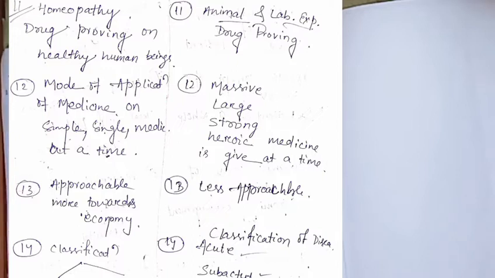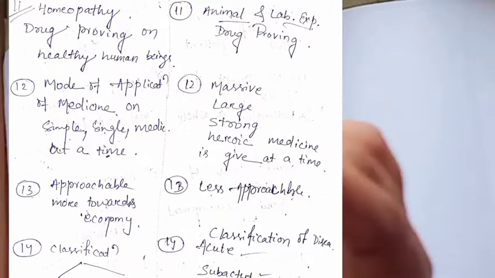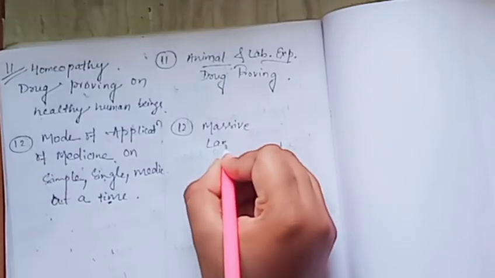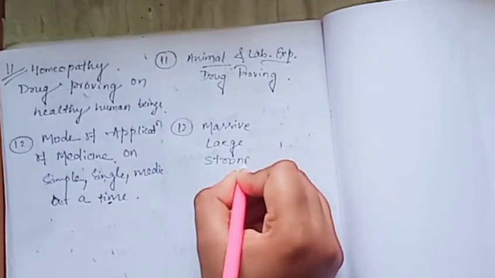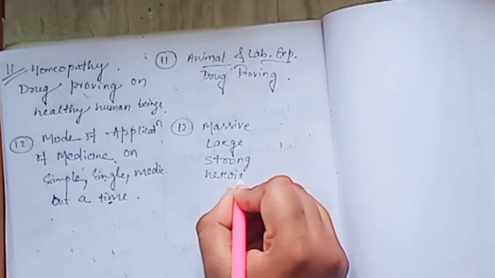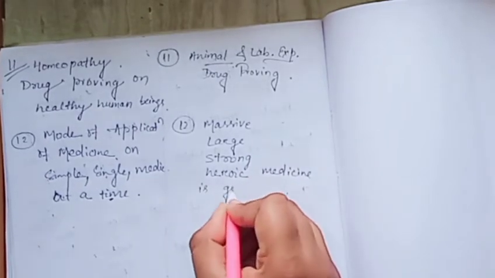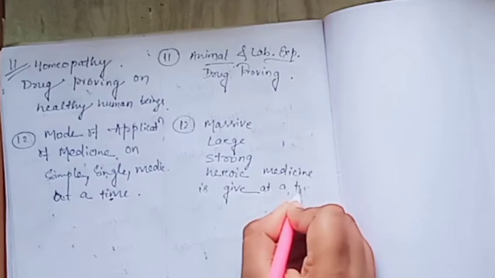The mode of application of medicine is simple, single, one at a time. Means one medicine is given at a specific time of the day. But in allopathy, we see that the application of medicine is massive, large, strong, heroic medicine given at a time. So at a time, that is the main thing.